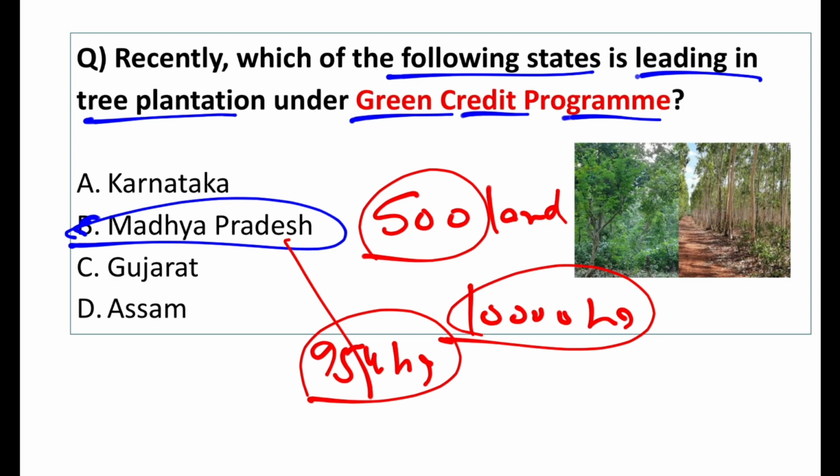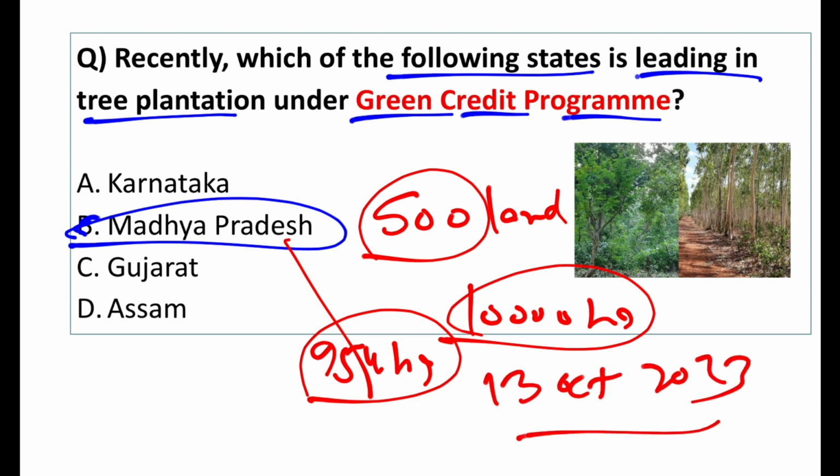Under the Green Credit Program, 14 public sector companies and entities have been registered to carry out plantation on degraded forest land and earn the green credits. The Green Credit Program was launched on 13th of October 2023, and it basically incentivizes environmental actions. It is an innovative market-based mechanism which is designed to incentivize voluntary environment action. There are a lot of things that you can do and you will get environment credits.